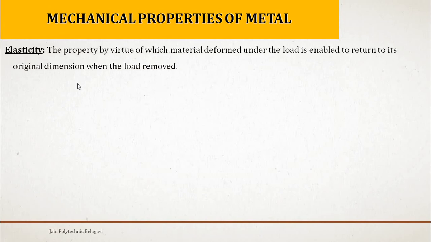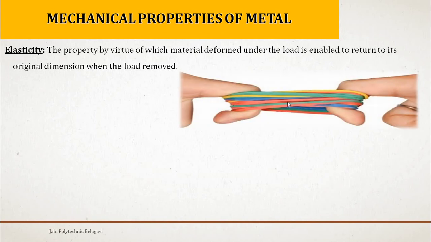Firstly we will try to understand what is elasticity. Here what they have written is: the property by virtue of which a material deformed under the load is enabled to return to its original dimension when the load is removed. You can see the rubbers are stretched here.